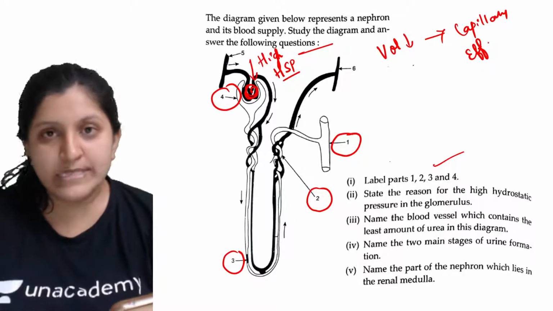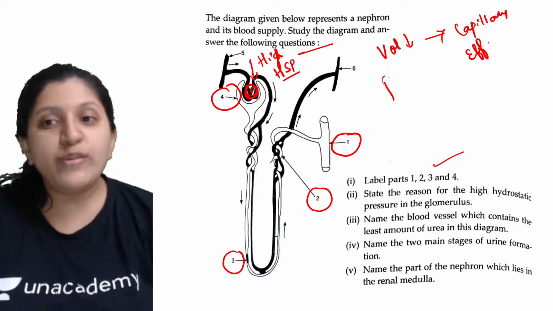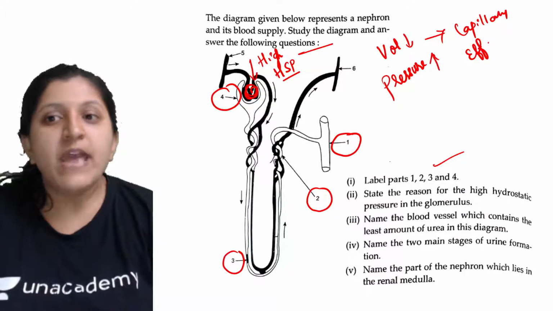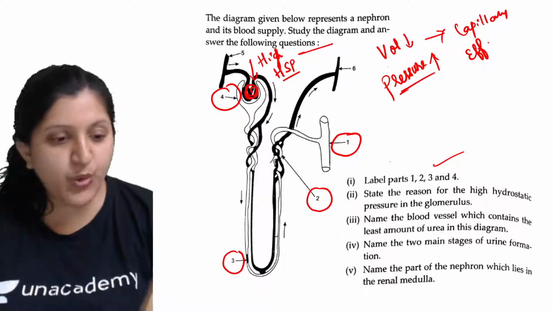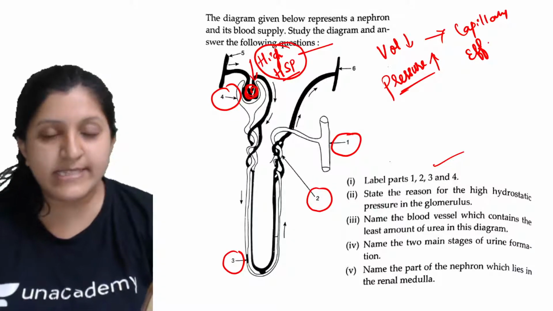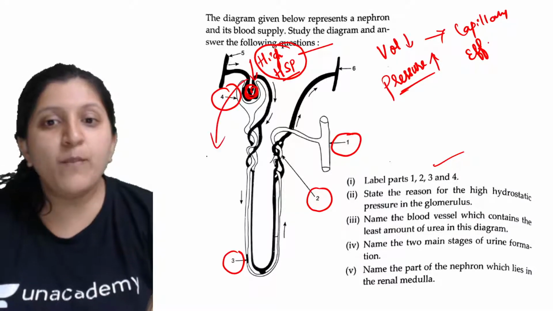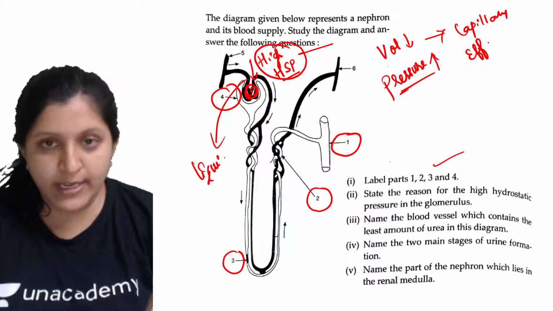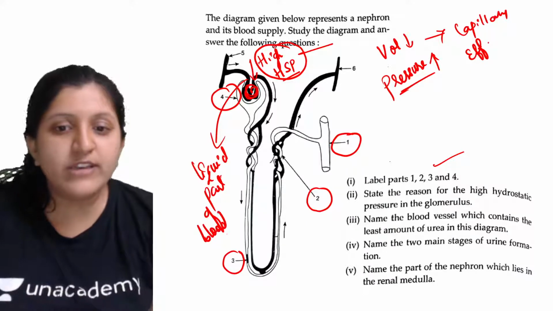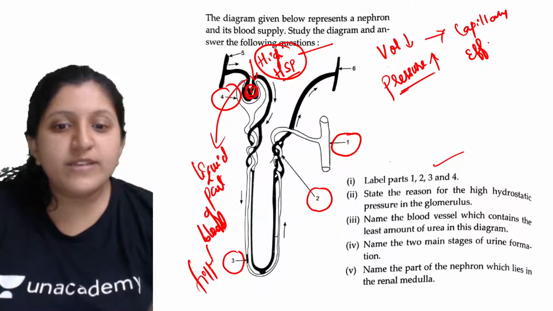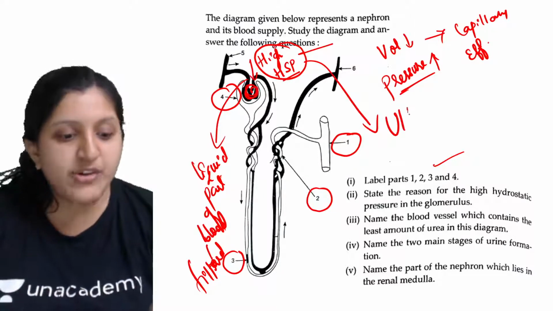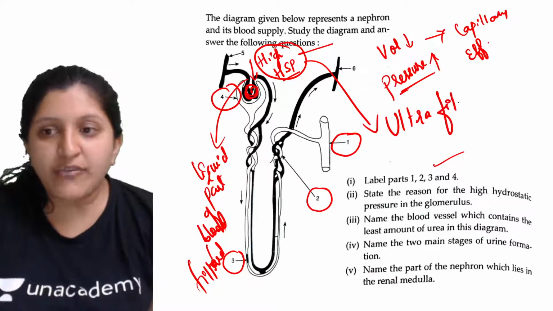Since the volume is decreasing, you know that the volume and the pressure are inversely proportional. So if the volume is decreasing, the pressure is going to increase. With that, a higher hydrostatic pressure is developed, which will make most of the liquid part of the blood get filtered. That is mainly because of this higher hydrostatic pressure, and that we call ultrafiltration. That is the ultrafiltration process.